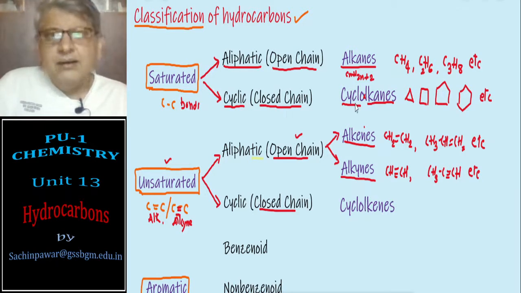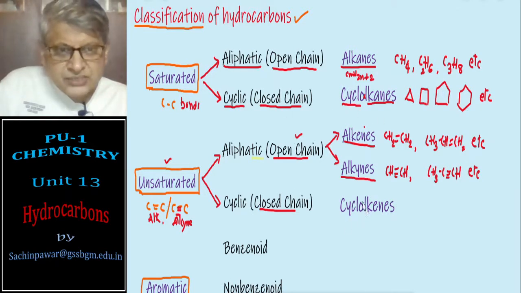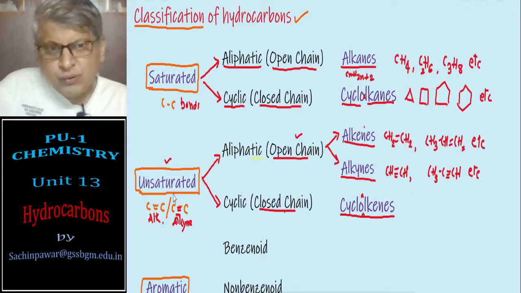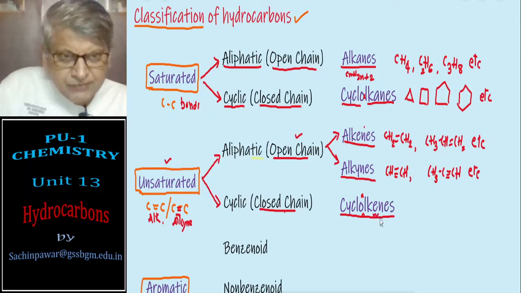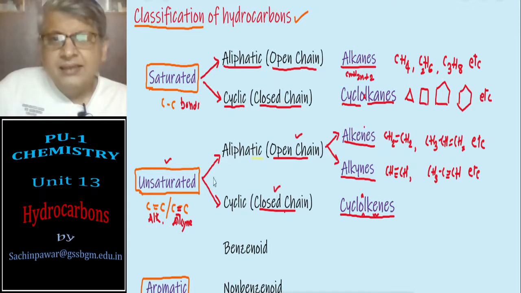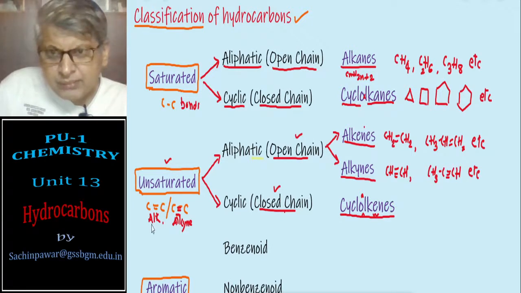Just like cycloalkanes, we have cycloalkenes. Cycloalkenes are cyclic unsaturated hydrocarbons, and as the suffix tells, they are compounds containing at least one carbon-carbon double bond. So cyclic unsaturated hydrocarbons containing at least one carbon-carbon double bond are known as cycloalkenes.